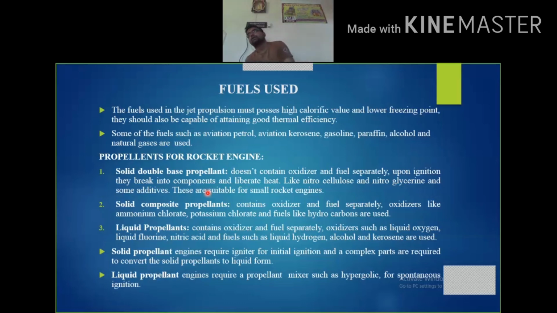Another thing we have to consider is that the petrol or fuels which we use on the road for roadways, if we use these as aviation fuels, these cannot withstand the temperatures at which they are flying, because at that height the temperature will be minus 40 degrees Celsius. At that time the fuels we use on roadways may freeze. When they start freezing, there might be incomplete combustion, and sufficient thrust cannot be produced by the engine.